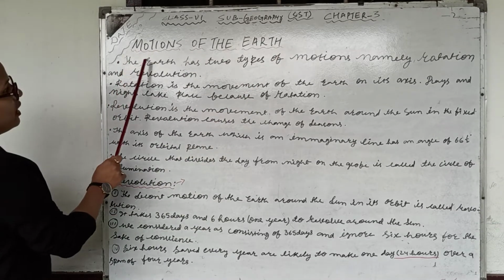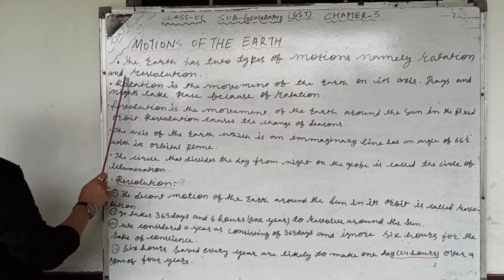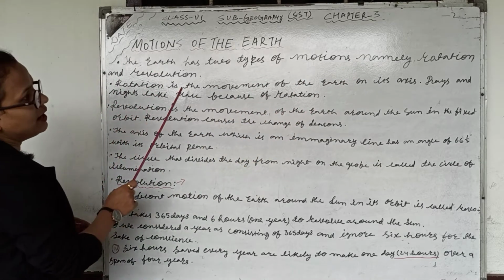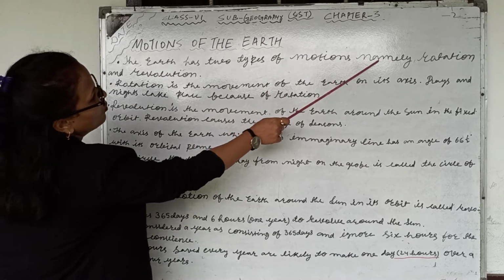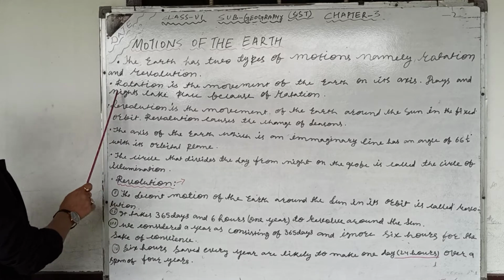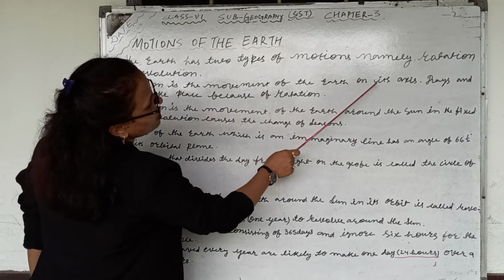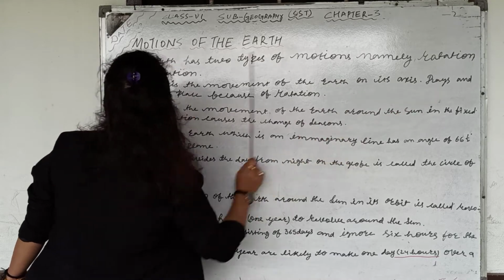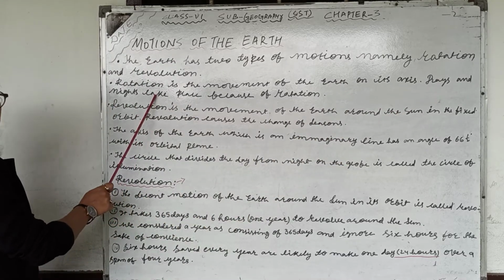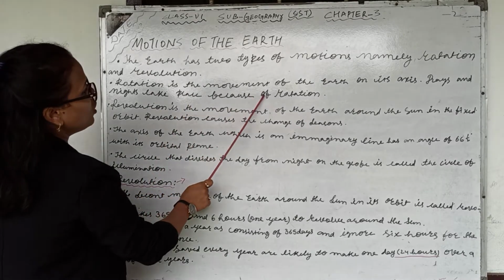First point, the earth has two types of motion, namely rotation and revolution. First is rotation and another is revolution. Rotation is the movement of the earth on its axis. Days and night take place because of rotation.